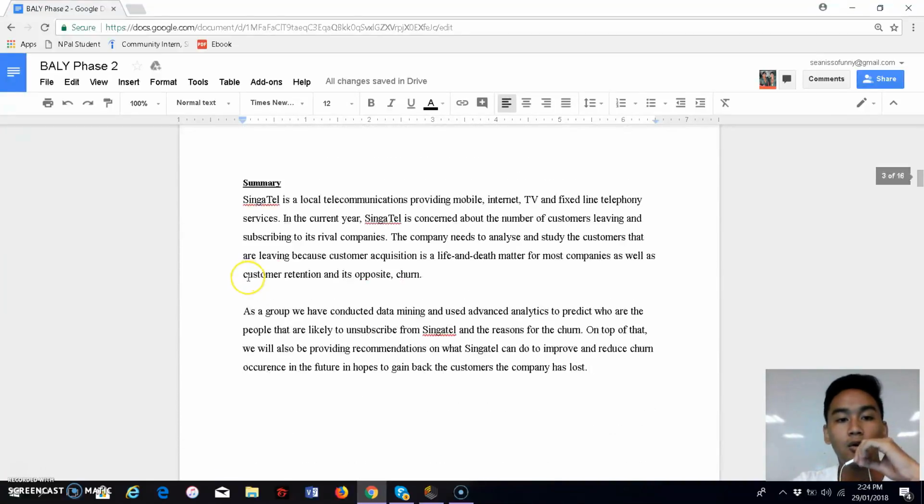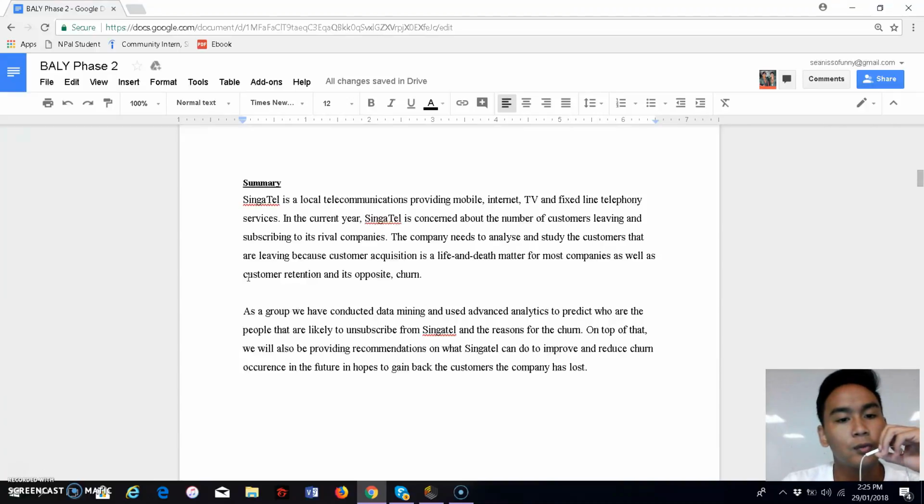So first of all, we have the summary. Basically, Singtel is a local telecommunications company that provides mobile, internet, TV, and fixed line telephony services. And as of now, Singtel is facing problems where the number of customers leaving and subscribing to its rival companies is increasing at a very worrying rate, and so the company needs to analyze and study the customers that are leaving. That is where we step in as analyzers.